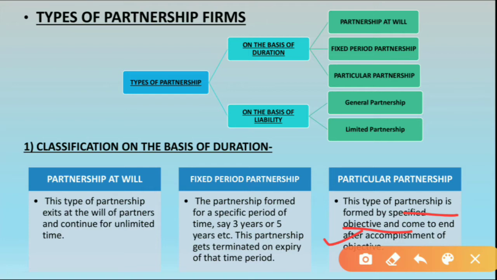So that means that particular partnership is a type of partnership which is generally formed for a particular reason, to achieve a specific objective. And when the objective is achieved, when their work is complete, the partnership gets over, right? So these were the three types of partnership firm on the basis of duration. It's very simple, students.